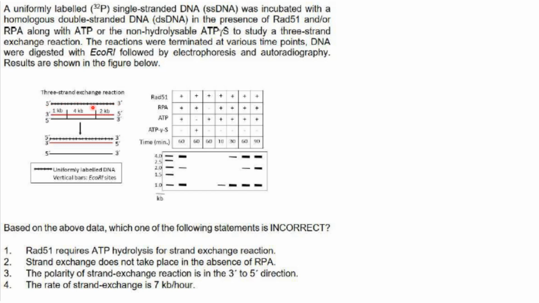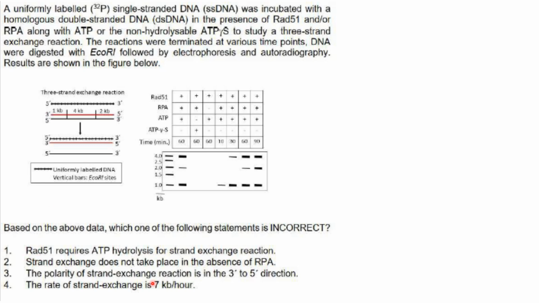Then this helical filament will bind to the double-stranded DNA to form a synaptic complex. Then the recombinase will facilitate strand exchange between the single strand and the double-stranded DNA, creating a new heteroduplex. That is this, the new heteroduplex. And the reaction is catalyzed by RAD51 and ATP in eukaryotes.